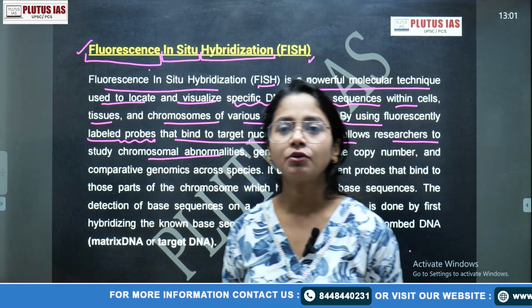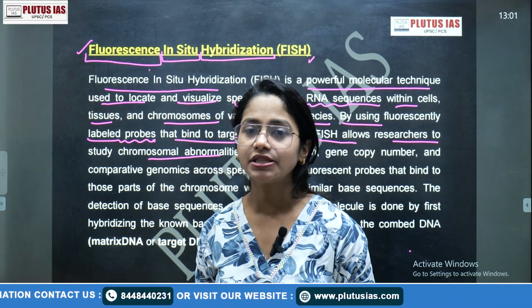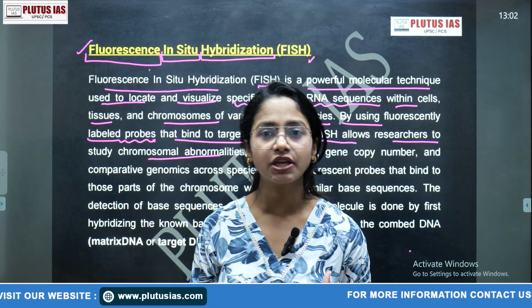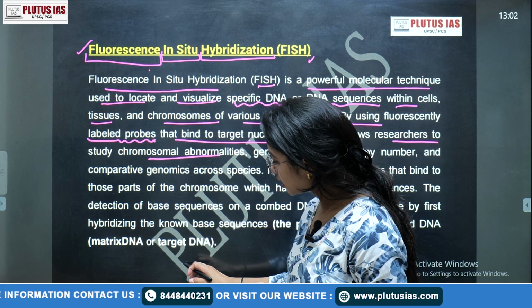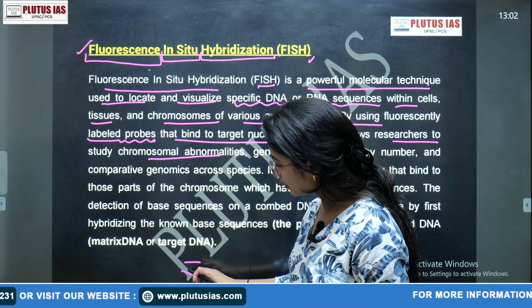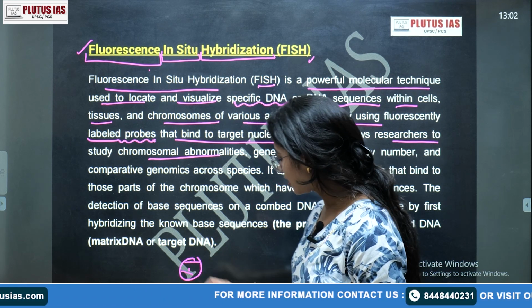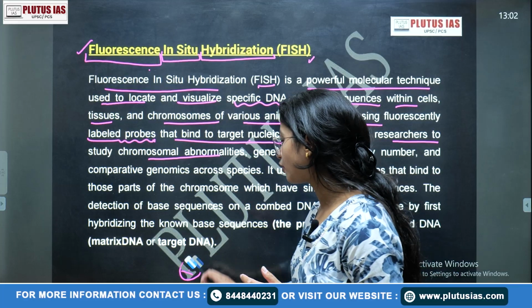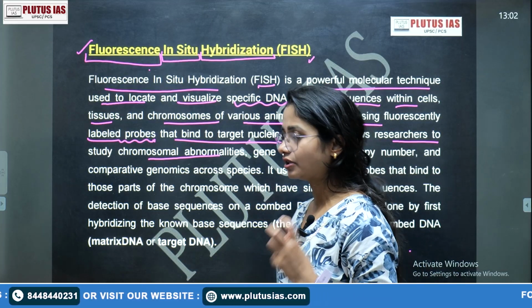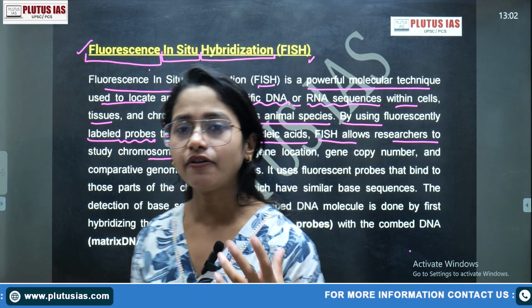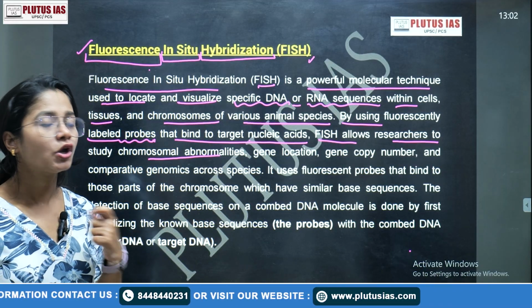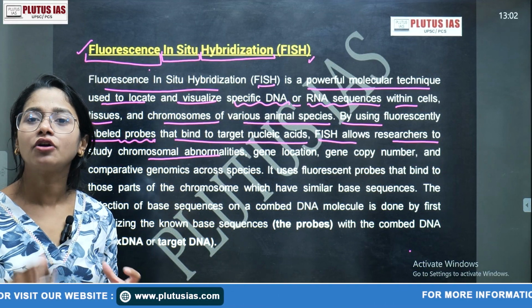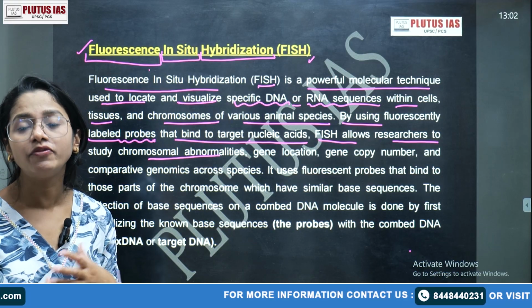Of course, we know there are so many chromosomal abnormalities: deletion, insertion, duplication, transversion, and so on. The crux is that every specific structure, whether a nucleic acid, a protein, or a chromosome, has a specific arrangement to which the probe will bind.